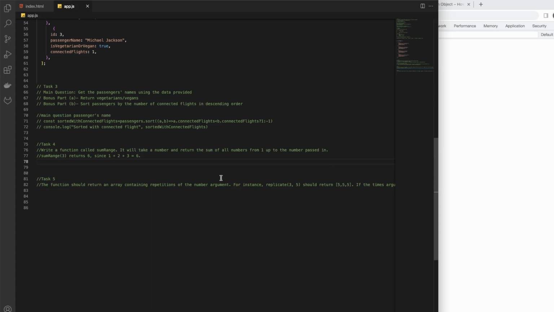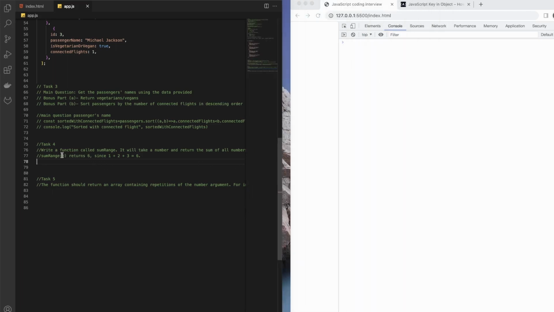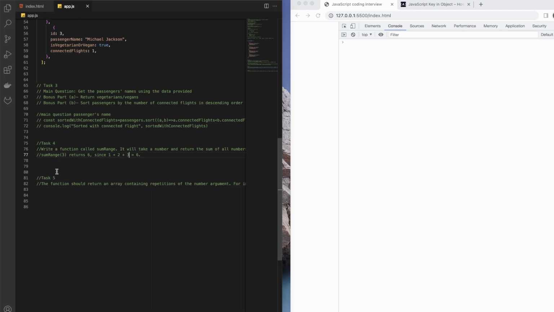Okay, so it will take a number and return the sum of all numbers from 1 to the number passed in. Okay, so the idea is pretty simple: if you have 3, it has to add 1 plus 2 plus 3 and so on. So it keeps on adding until the end of the range. If we are passing 3, it has to have the addition of 3. If it is 4, then we also add, for example, plus 4 here, and that should be 10, and so on. Okay, so that's the idea.